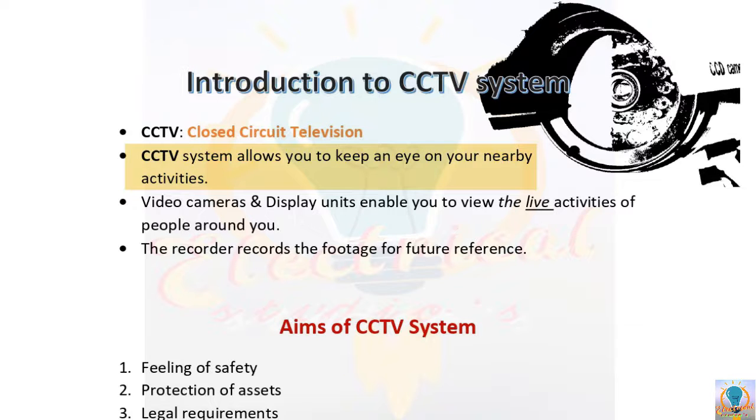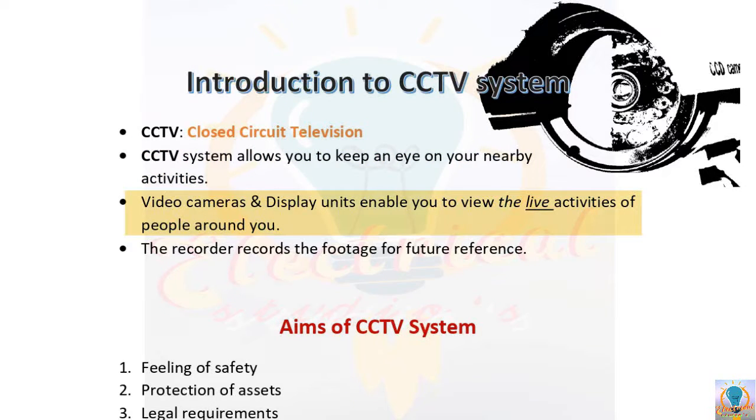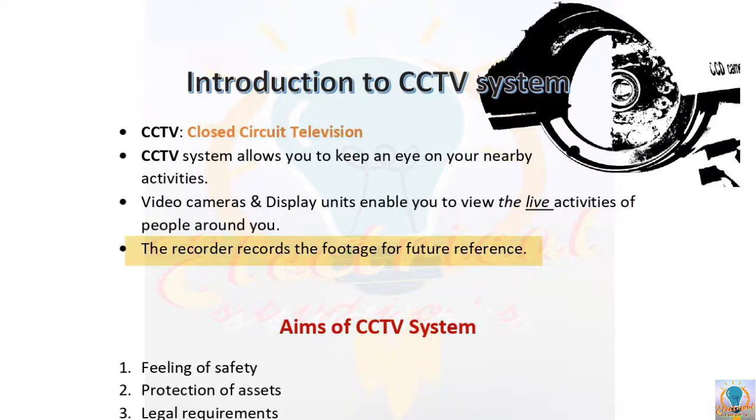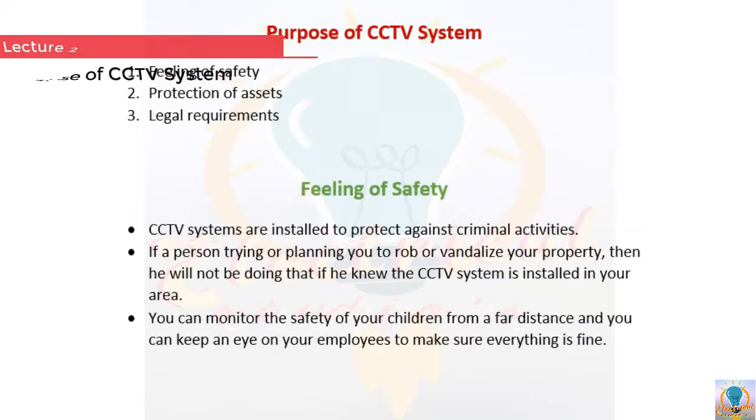Okay. Then the video cameras and the display units. These devices enable you to view movements or activities of the people live. With the help of the cameras and monitors, you are able to monitor the live activities of the people. Then the recorders. So the recorders record the video footages and save it in their hard disk for future references. Okay. So this is the brief introduction of the CCTV system, and in the next video we will see.